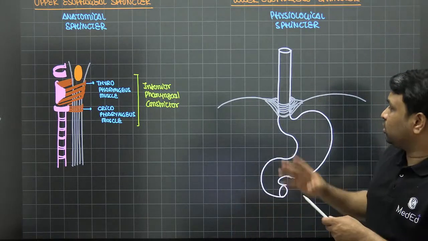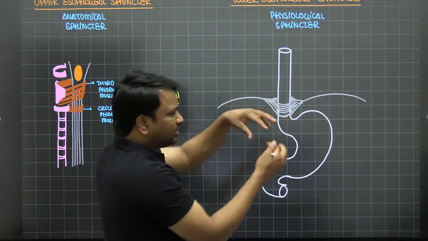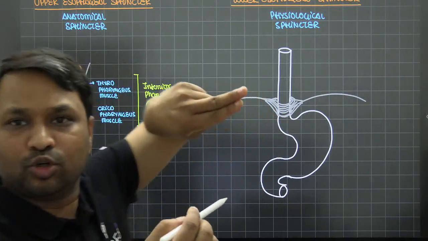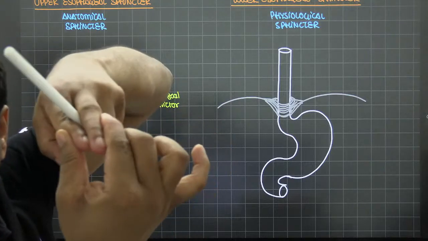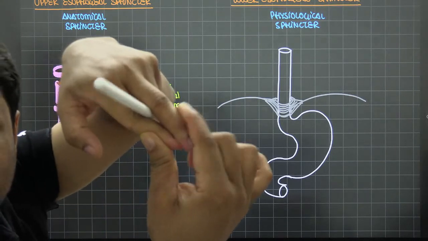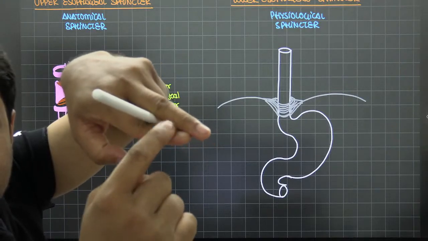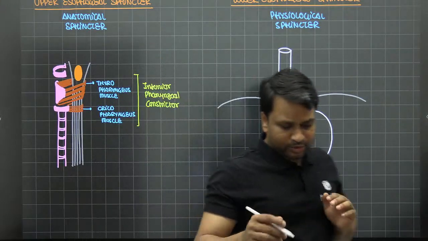It is the crural muscles, the diaphragmatic crura, as it pierces. It's like this. These are the two muscles and this is the esophagus. As it goes in, the crura is compressing it. When it compresses it, obviously it is going to compress the esophagus. The lumen is going to get compressed. These muscle fibers are the diaphragmatic crural fibers, okay? So the esophagus is piercing through this, right?